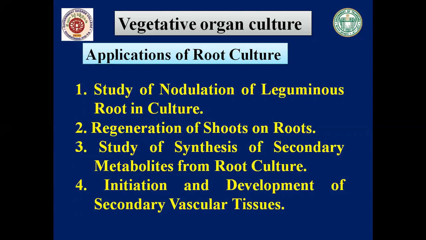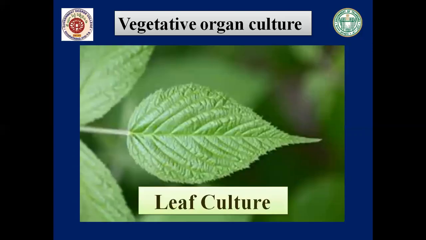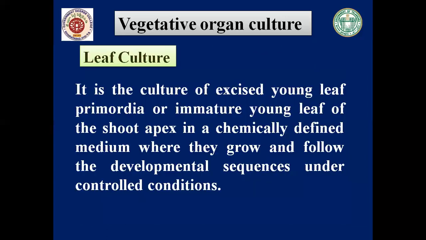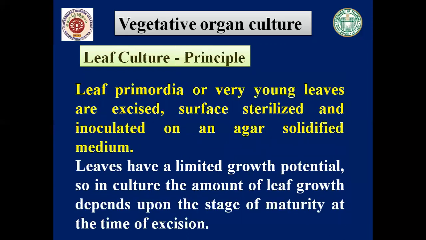After root culture, in vegetative organ culture, the next culture is leaf culture. So now we'll see what is a leaf culture technique. Leaf culture is a culture of excised young leaf primordia or immature young leaf of the shoot apex in a chemically defined nutrient medium where they grow and follow the developmental sequences under controlled conditions. Now we'll see what is the principle of this leaf culture.